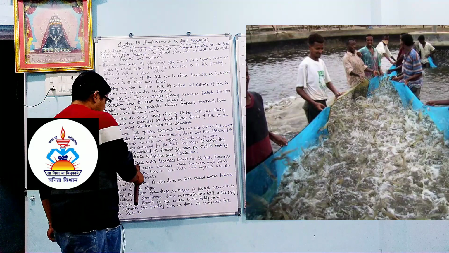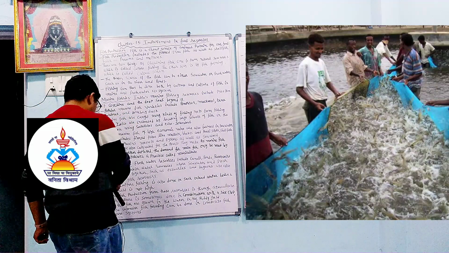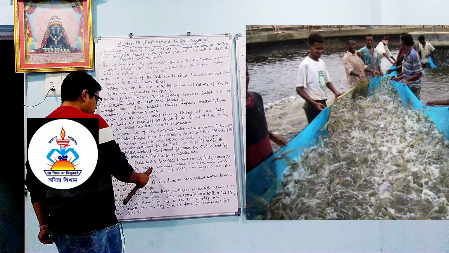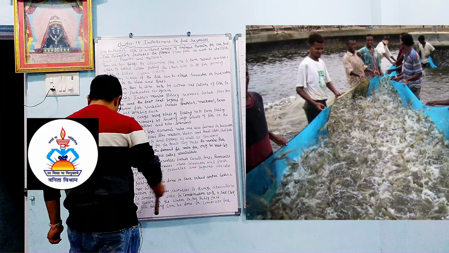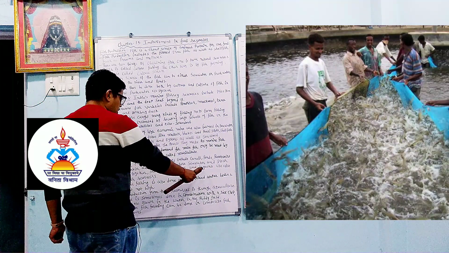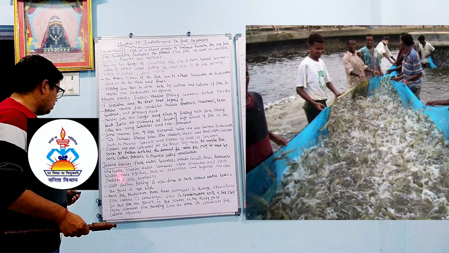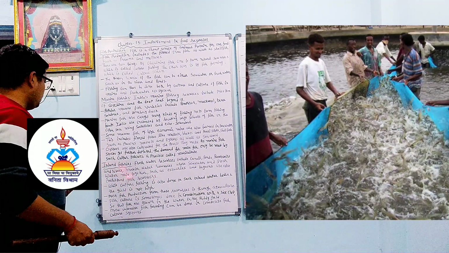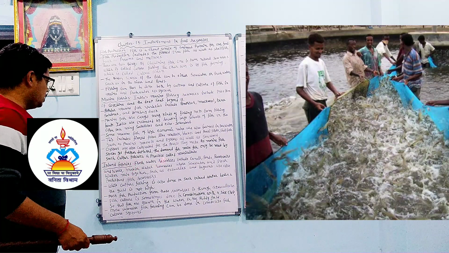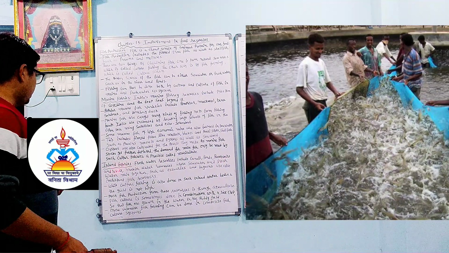Inland fisheries. Freshwater resources include canals, ponds, reservoirs and rivers. Brackish water resources, where seawater and fresh water mix together, such as estuaries and lagoons, are also important fish reservoirs. So some fish reservoirs are there in the inland fisheries.